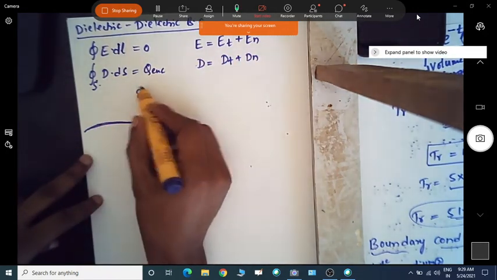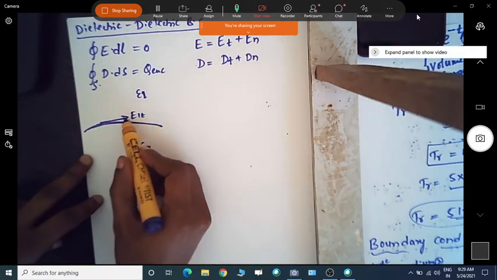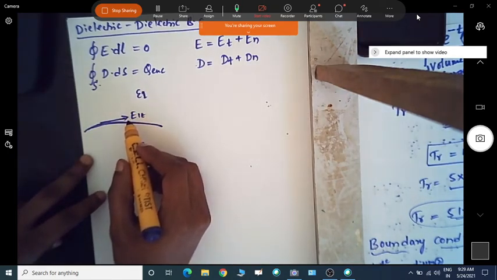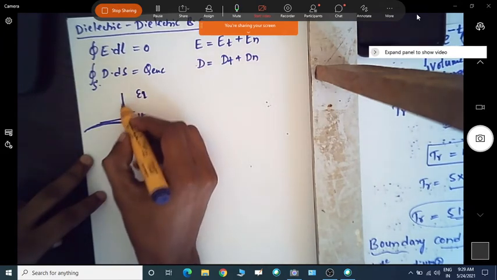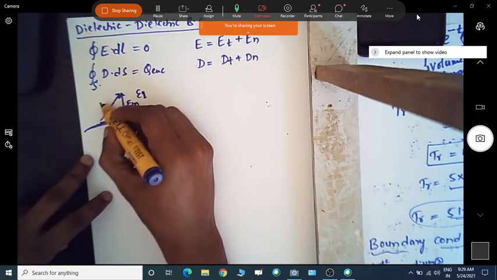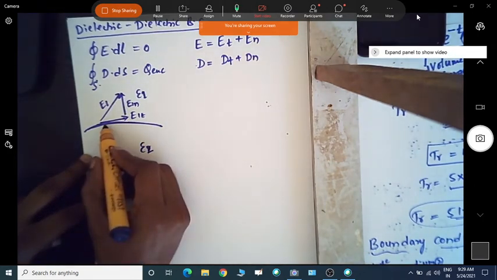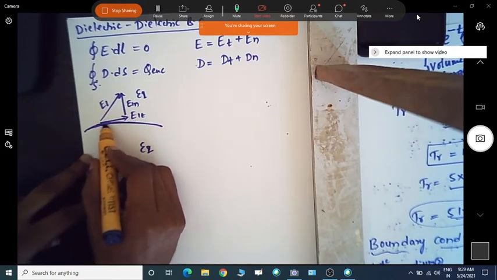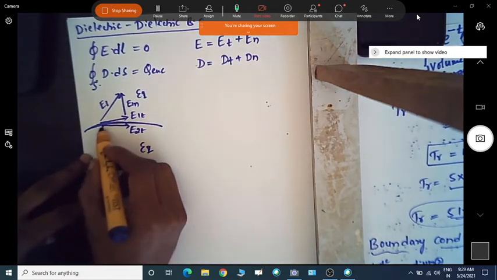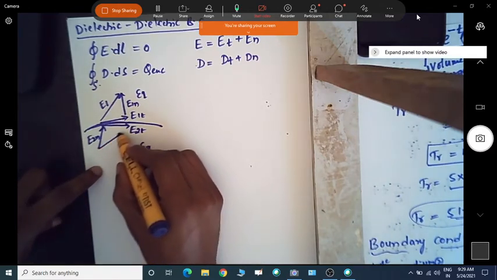From medium 1 we have E1t, the tangential component in the first medium, and similarly the normal component E1n, and the resultant we can write as E1. Similarly in the second medium we have the tangential component E2t and the normal component E2n, and the resultant we can write as E2.